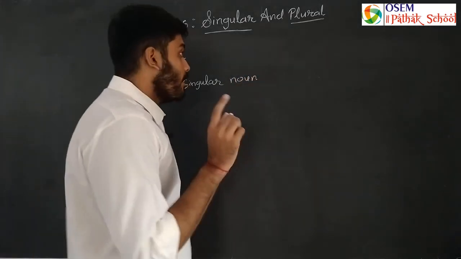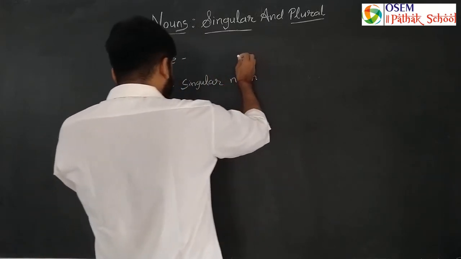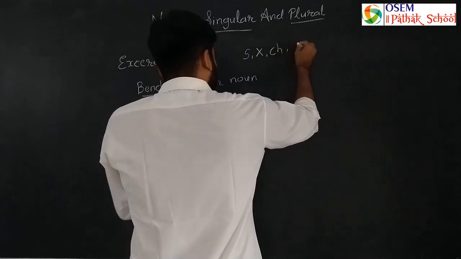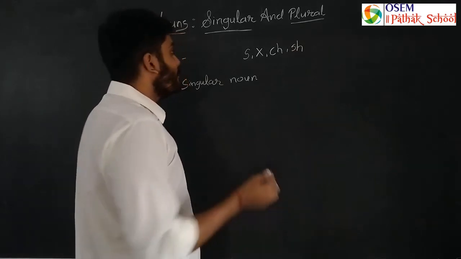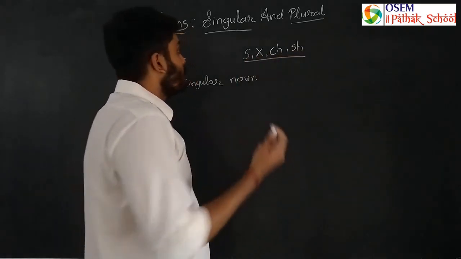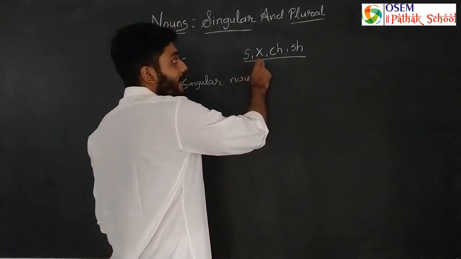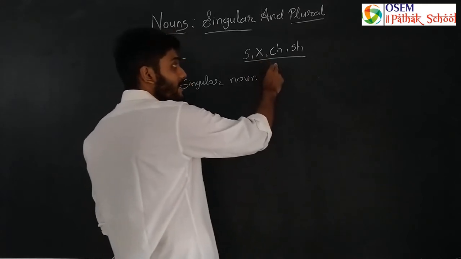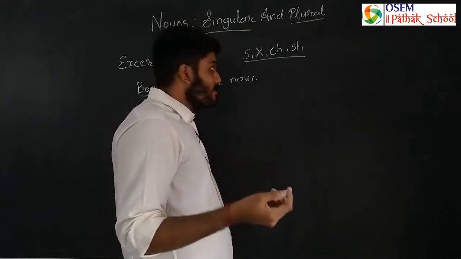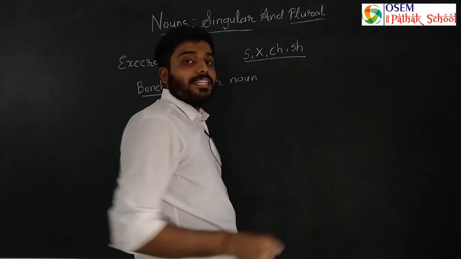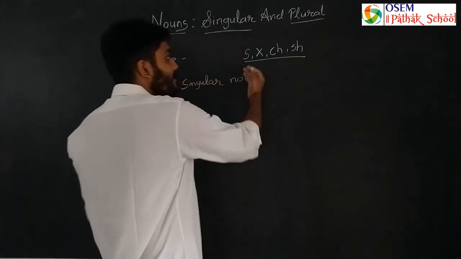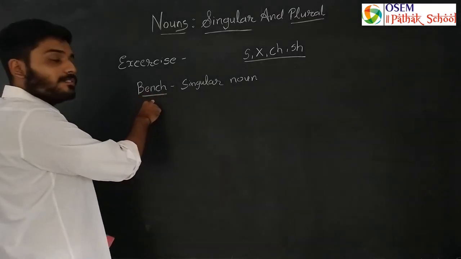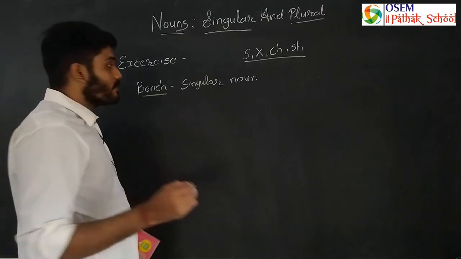अब हम यहाँ पे क्या करेंगे, हमको एक चीज हमेशा याद रखनी है, वो क्या है, S, X, CH, SH। So whenever the last letters of words is same, like if there is S X, यानी कि वर्ड के लास्ट में अगर S हो, X हो, CH हो और SH, यानी कि whenever the word ends with S X CH or SH, in this case what you have to do to make it plural, अगर ये सब लास्ट में हो तो हमको क्या करना है, we have to add only es, okay।